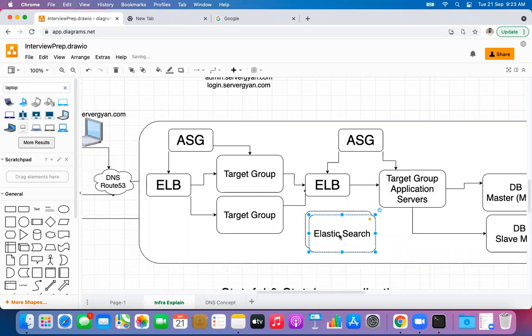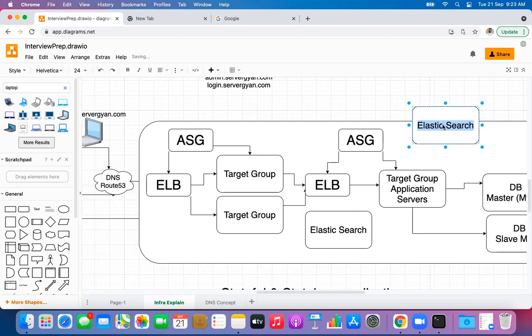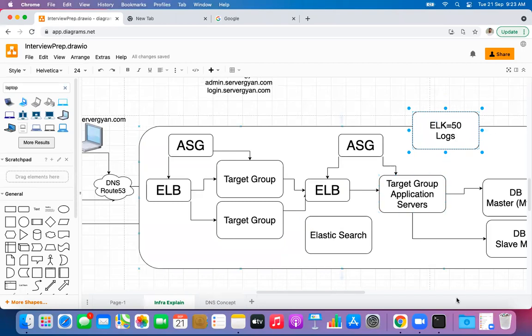Moreover, Elasticsearch along with ELK stack, like Elasticsearch is used only for searching product very fast, but ELK is going to be used, for example, we have 20 servers here, we have 30 servers here, and we have other servers as well. So if we have 50 servers and we want to see the logs of all the 50 servers in a centralized location, then how we are going to do it? So how we are going to manage logs in a centralized location, that sort of thing we are going to discuss.